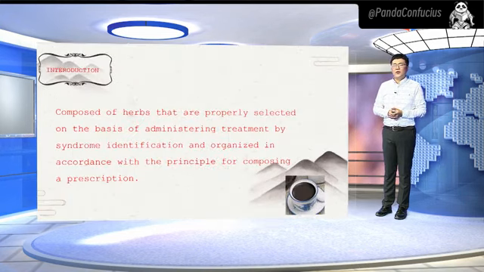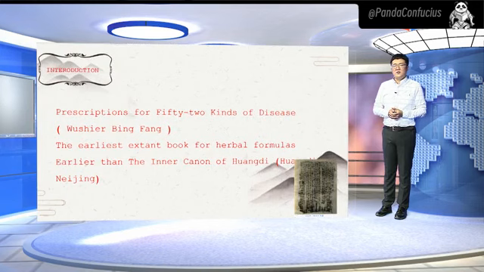In nature, we know that many mammals, especially gorillas, resort to plants for their discomfort. We humans shared this behavior and gradually developed the science of herbal formulas. The earliest book still existing of herbal formulas is Prescriptions for 52 Kinds of Diseases, which is called 52病方 in Chinese.